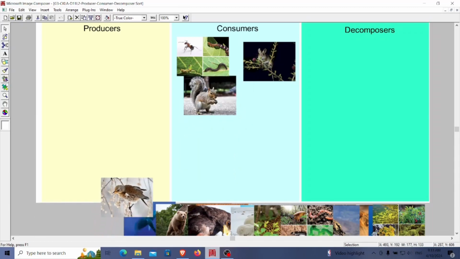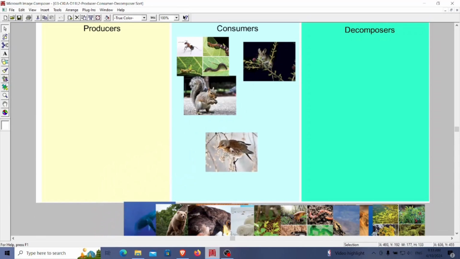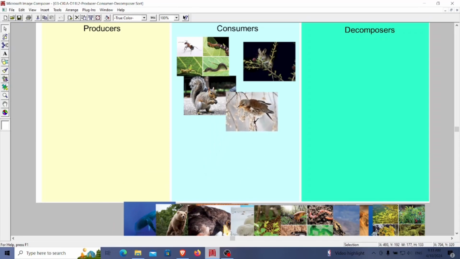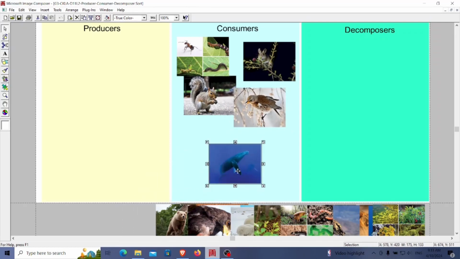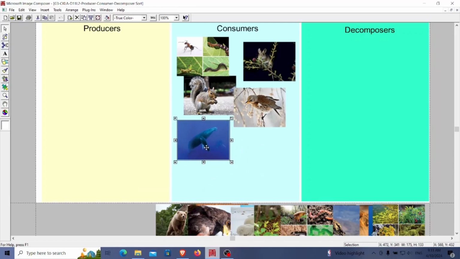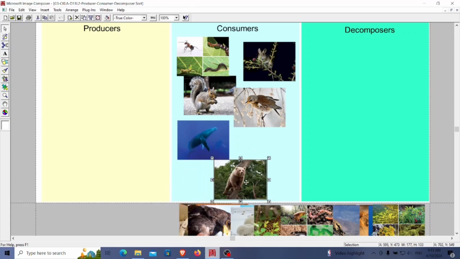Next is thrush. It is for consumers as well, so let's add it to the consumer group. Next is whale. It is consumers too, so let's add it to the consumer group. Now that it's bear, it's consumers too, so let's add it to the consumer group.